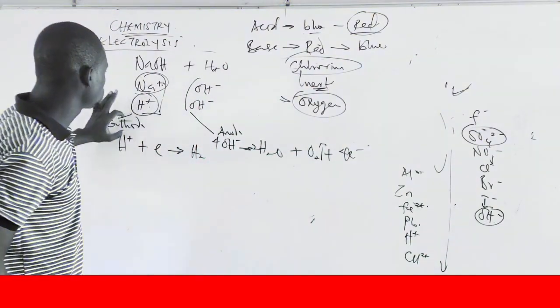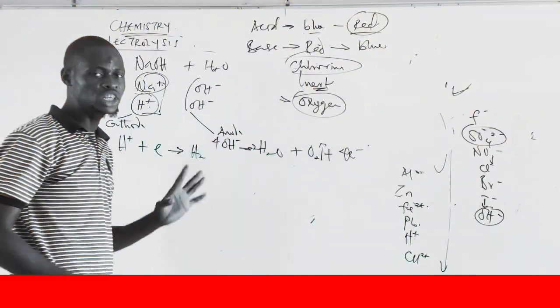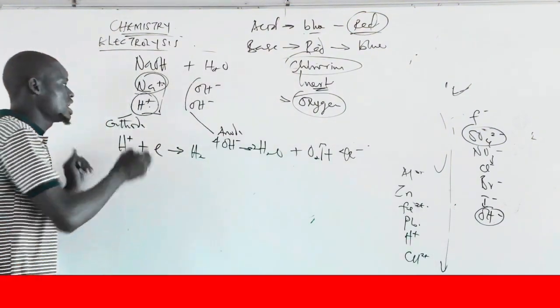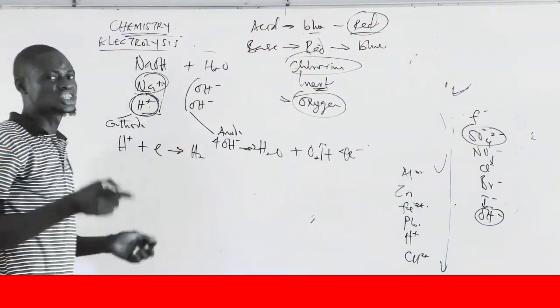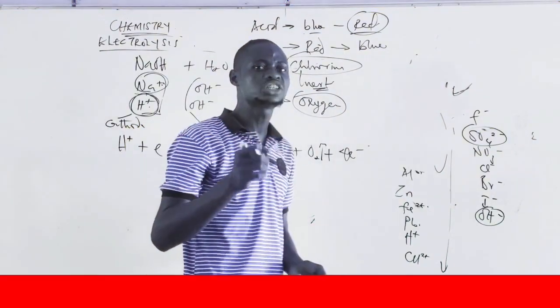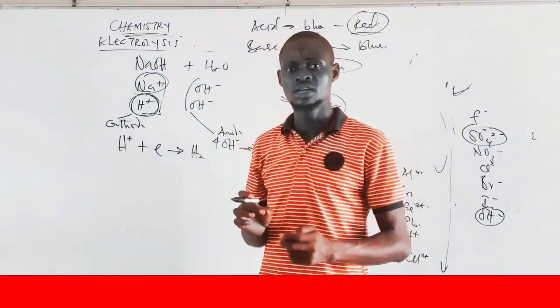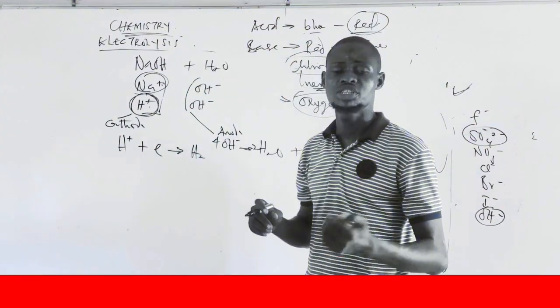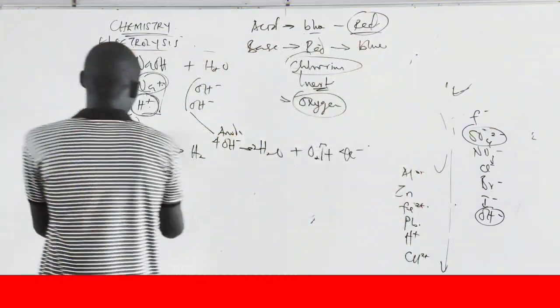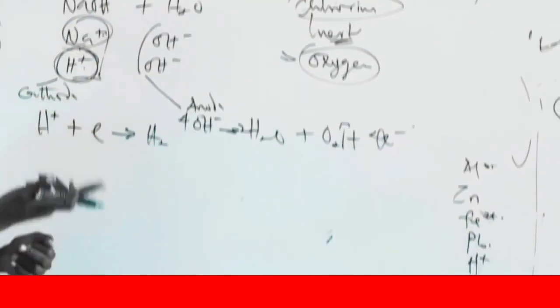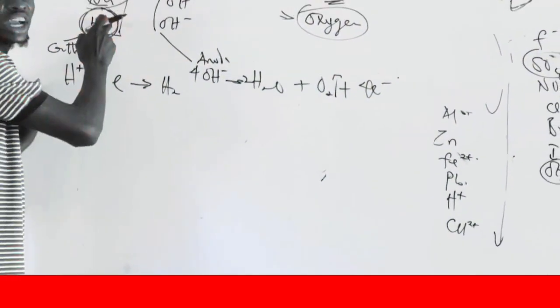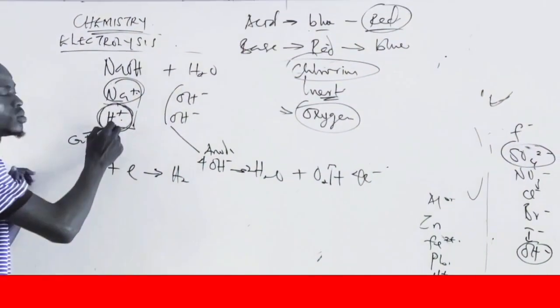So hydrogen gas will be produced, but there is a problem. What is the problem? The problem is that if hydrogen ion is discharged, it's going to disturb the ionic equilibrium of water. So ionic equilibrium of water will be disturbed. Simply means at this cathode compartment, more hydroxyl ion will be produced due to the discharge of hydrogen ion. So more hydroxyl ion will be what? Produced.